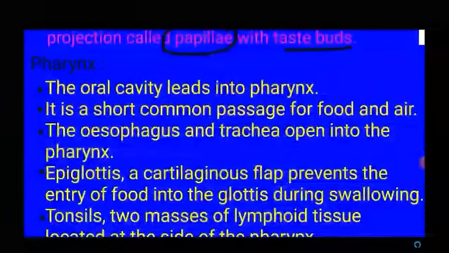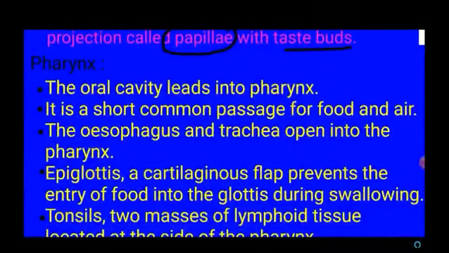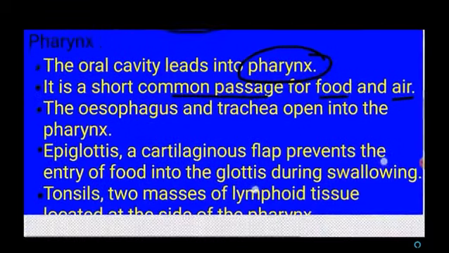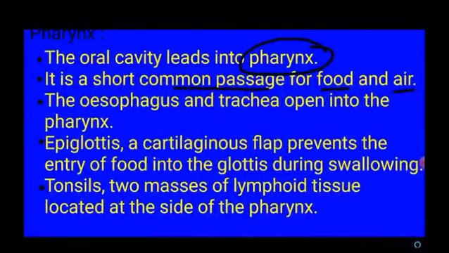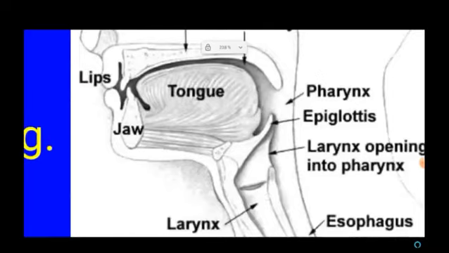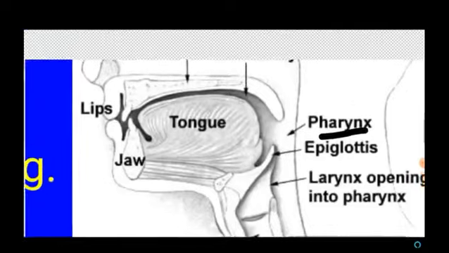And the next part is the oral cavity that leads to pharynx. So pharynx is nothing but a common passage for food as well as air. Here in the pharynx, both esophagus and trachea open into the pharynx. And at the top of the trachea, the opening of the trachea, there is a cartilaginous flap that is called as epiglottis that will prevent the entry of food into the glottis during swallowing. So pharynx is the common passage for air and